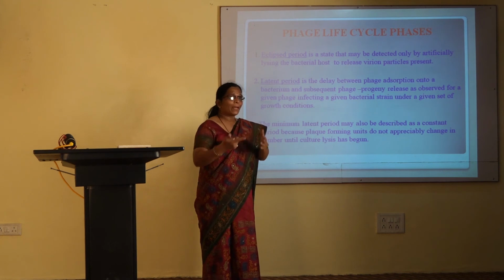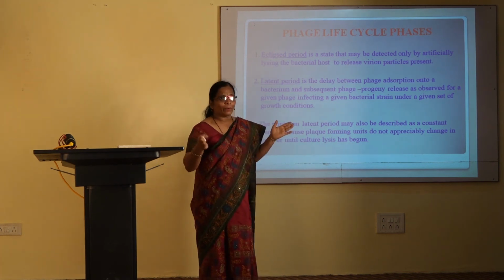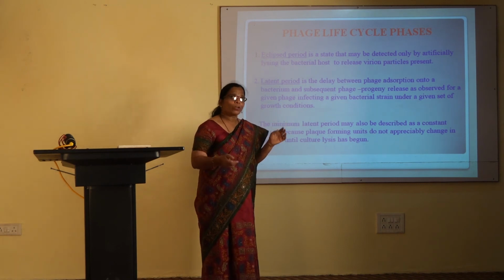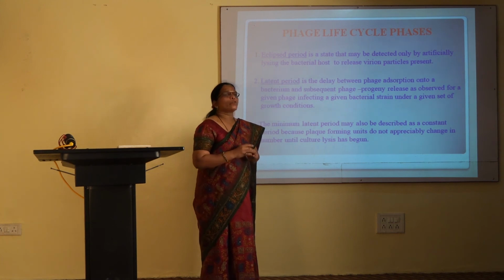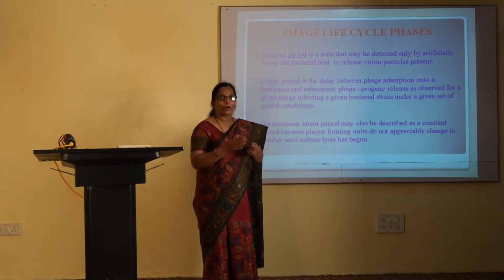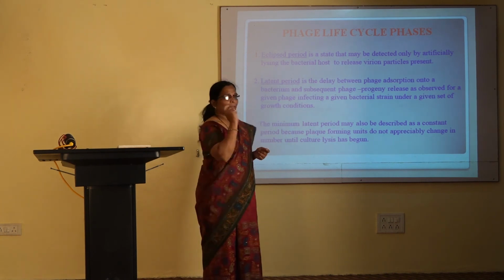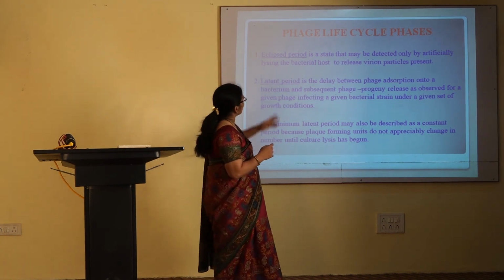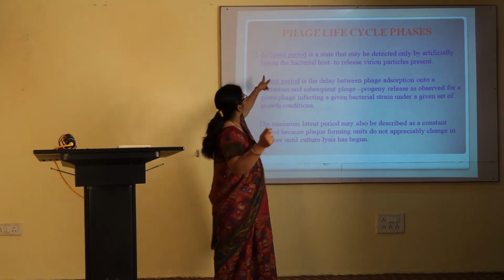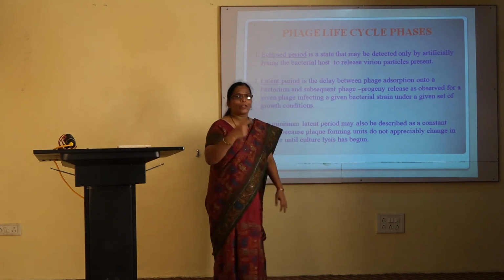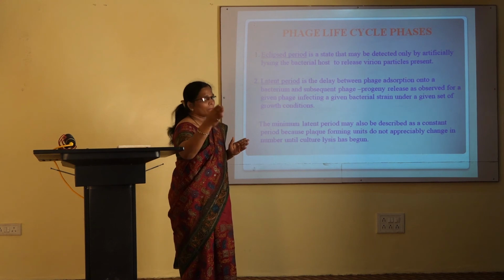And then it multiplies inside, but it doesn't break or kill the bacterial cell on its own. What we are doing is allowing that bacterial cell to get killed or destroyed with the help of some chemicals which we can add in the mixture. So, eclipse period is a state that may be detected only by artificially lysing the bacterial host cell to release the virion particles. It is not part of the life cycle of that bacteriophage.